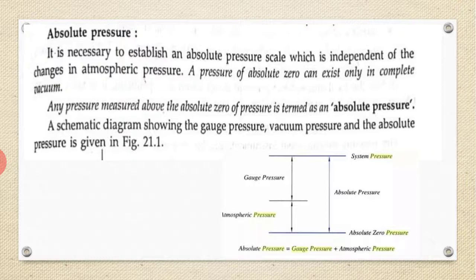Absolute pressure: it is necessary to establish an absolute pressure scale which is independent of the change in atmospheric pressure. A pressure of absolute zero can exist only in a complete vacuum. Any pressure measured above the absolute zero of pressure is termed absolute pressure. I repeat, the pressure measured above the absolute zero of pressure is termed absolute pressure.